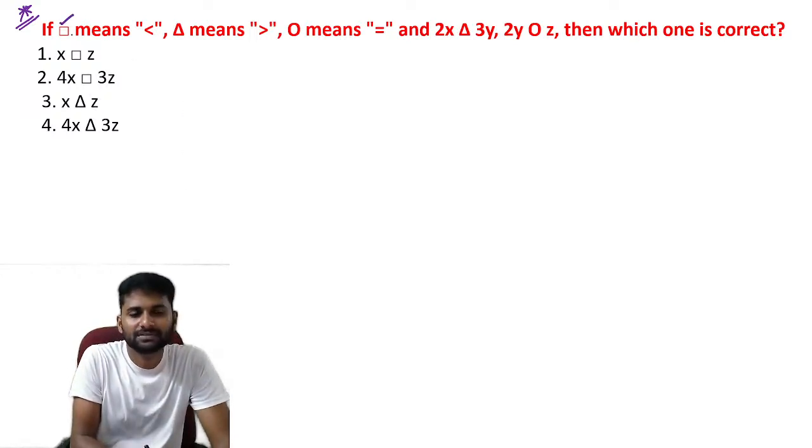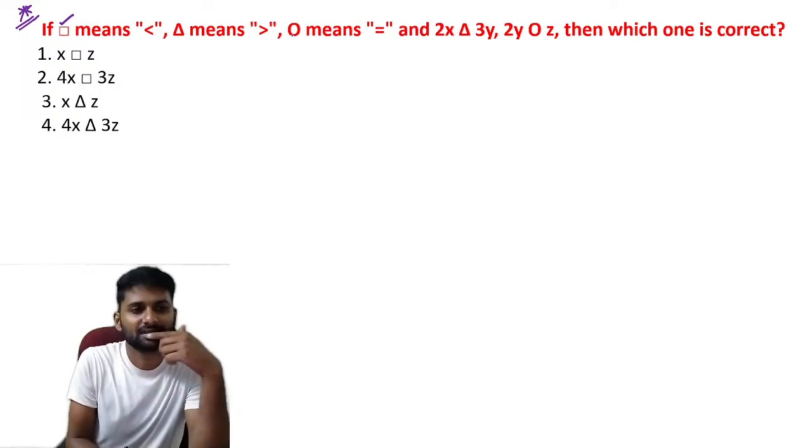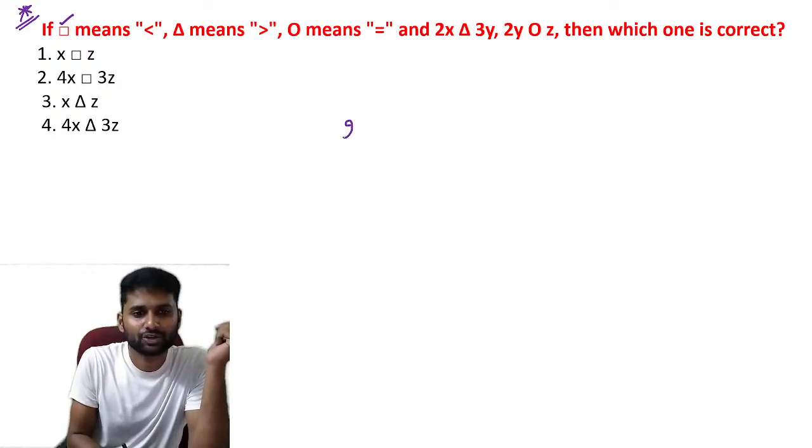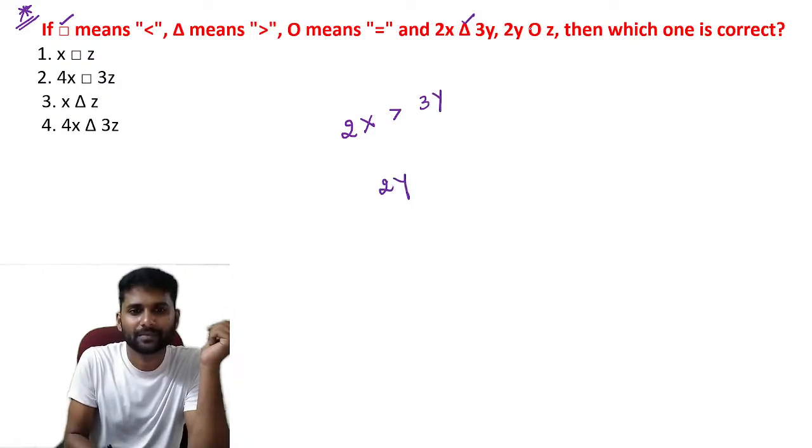The circle box represents less than, the triangle represents greater than, and the circle represents equal. Then 2x, and the triangle represents greater than 3y. Next one, 2y, the circle represents equal to z.